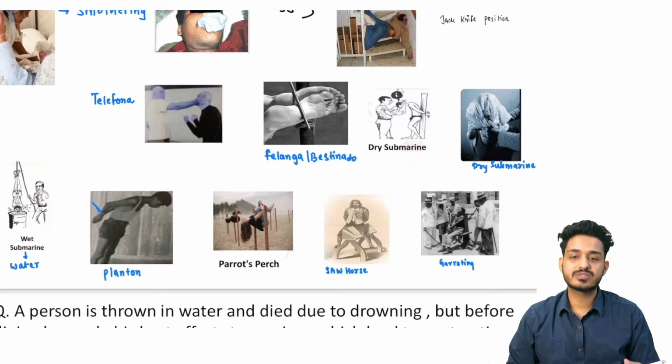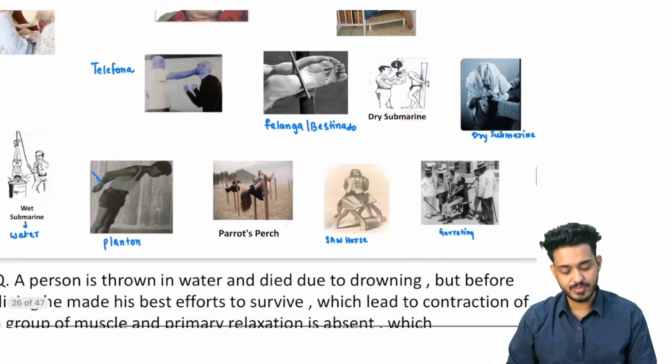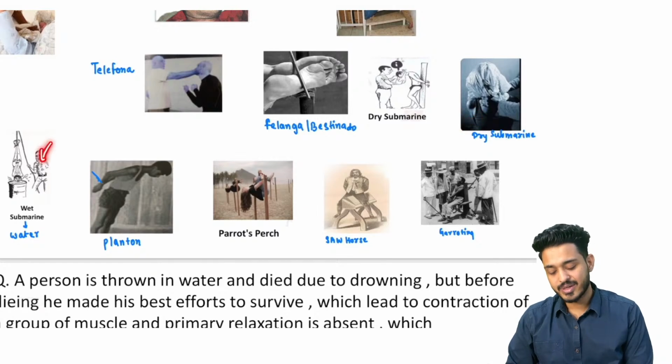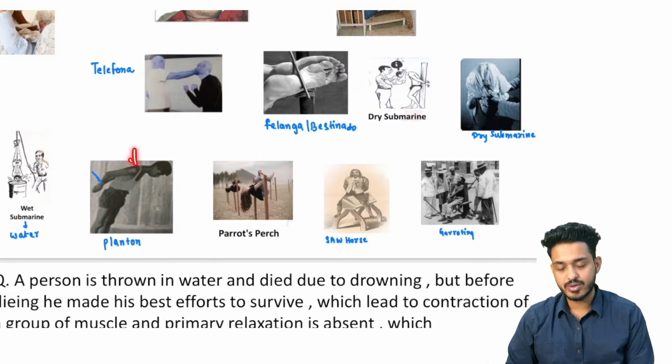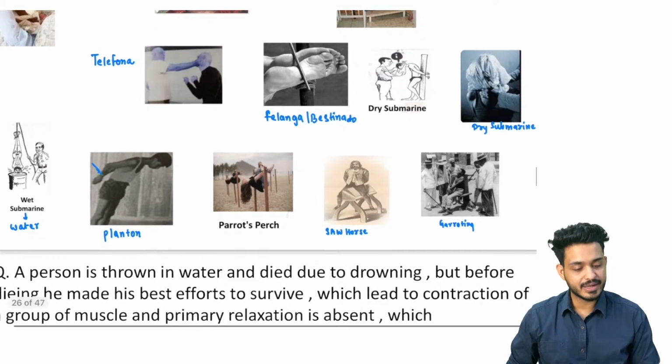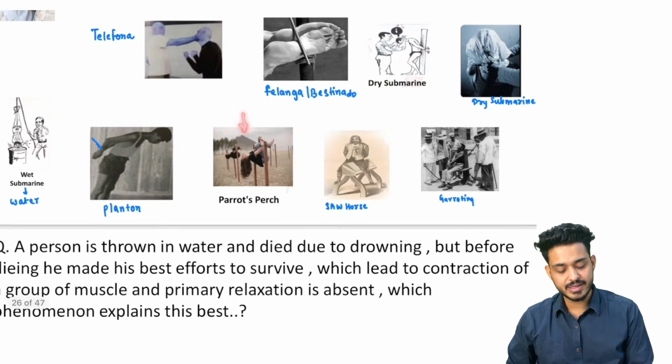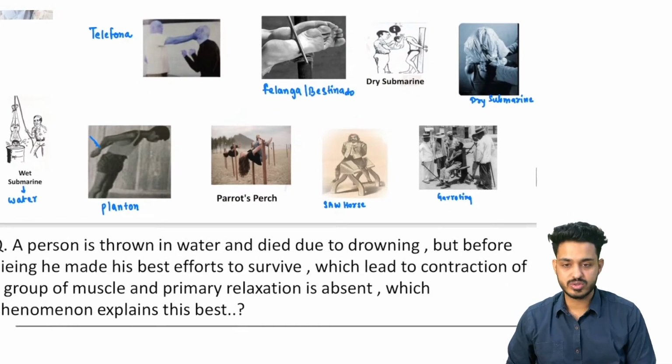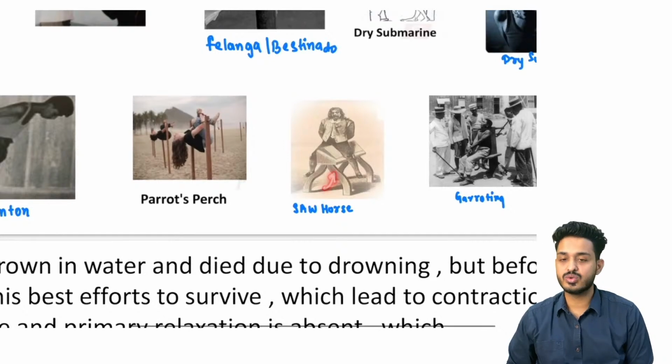Dry submarine is going to use the paper bag or plastic bags, right? Wet submarine, they are going to use the water. Plankton में दोनों हाथ पीछे और लटका देंगे, right? Parrot perch will be there, and this is going to be sawhorse. You can appreciate the image, you can remember sawhorse will be there.